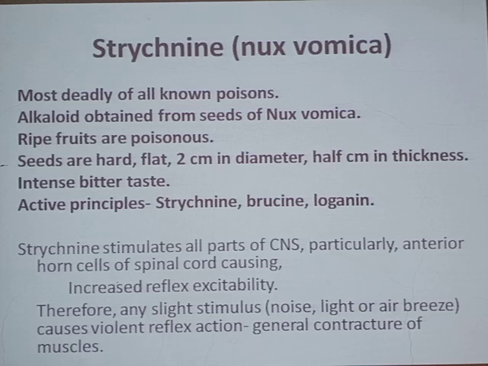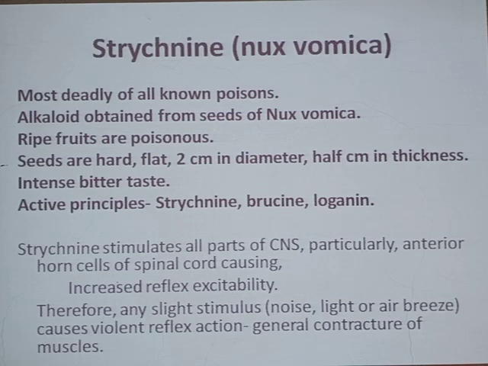And again, a commonly asked 2 mark question is, what are the active principles of Nux vomica? So the active principles of Nux vomica are strychnine, brucine and loganin, out of which strychnine is the most deadly active principle, which gives rise to its clinical features. So strychnine stimulates all the parts of the central nervous system, particularly anterior horn cells of the spinal cord, causing increased reflex excitability.